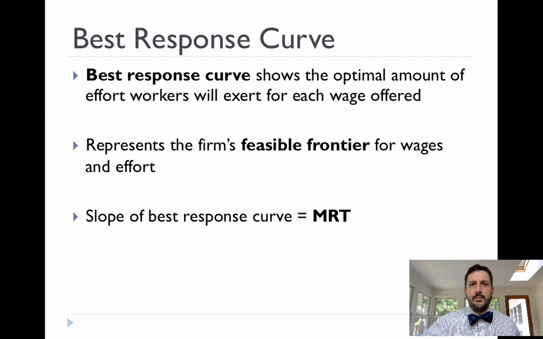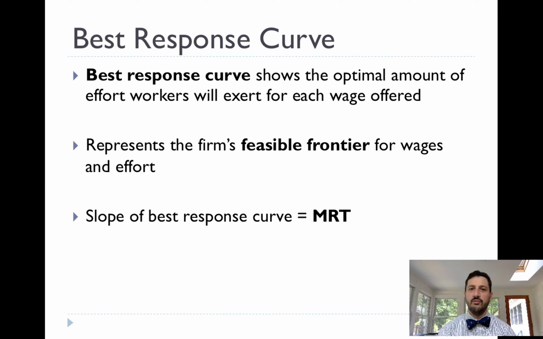I want to talk about the best response curve. And so the idea behind the best response curve is that it comes from the employee. And so the employee is deciding, okay, based on this wage that I'm being offered, how much effort am I going to put in? But it's going to be important for the firm because the firm is choosing the wage.